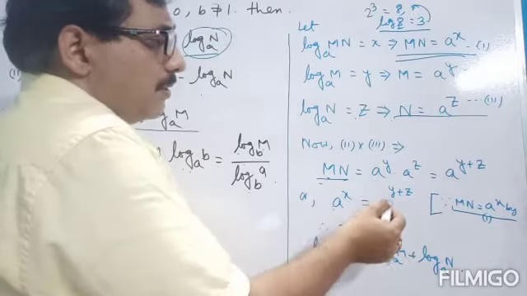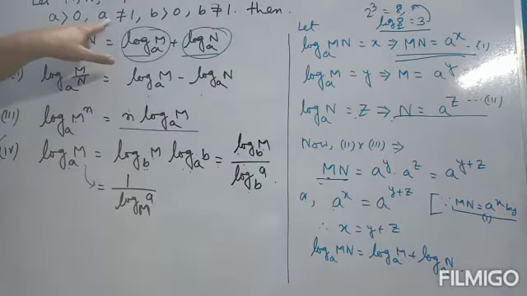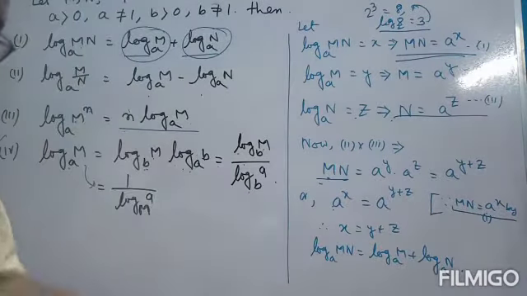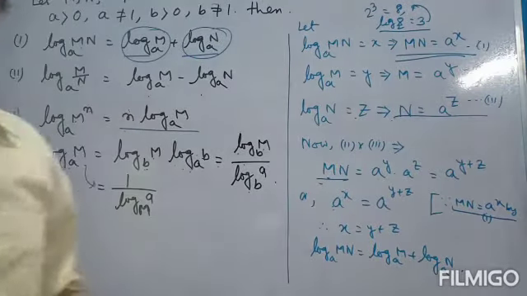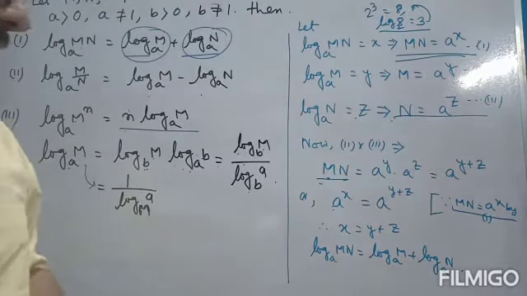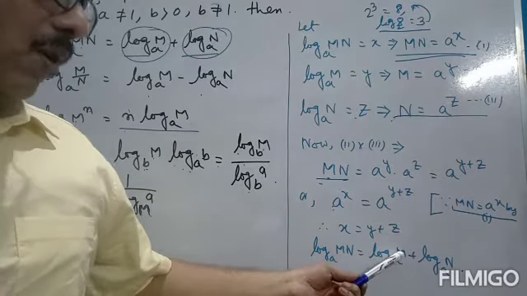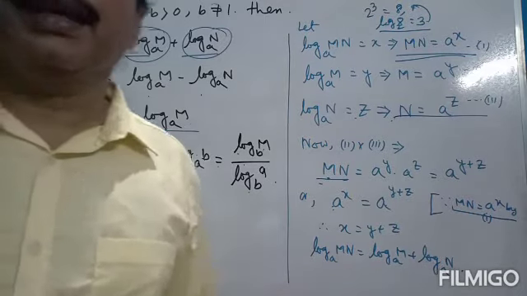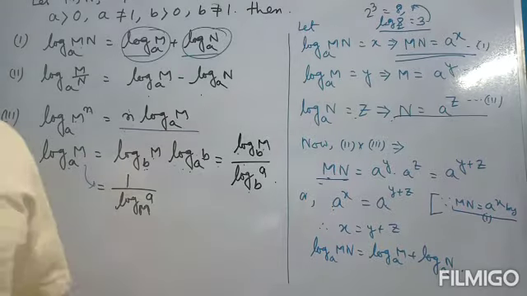So a to the power x is equal to a to the power y plus z, and it is given that a is not equal to 1. If bases are equal, indices must be equal, as we have already learned. So x is equal to y plus z. Next put the values of x, y and z: x is log mn to the base a, and y plus z is log m to the base a plus log n to the base a. This completes the proof of the first one, and the others can also be proved in this way.